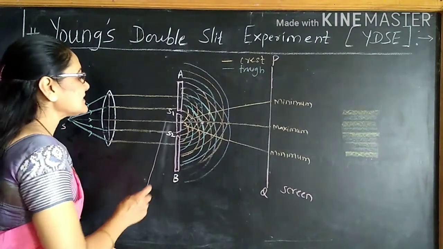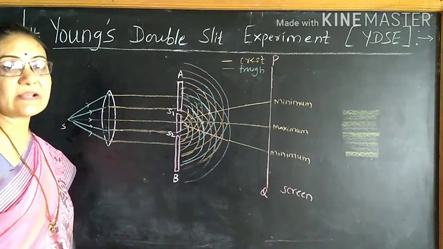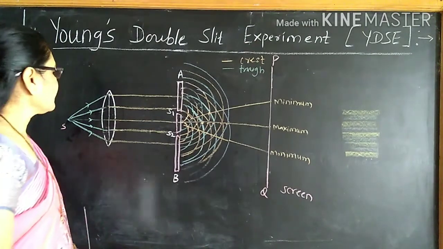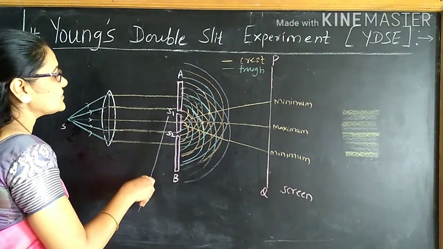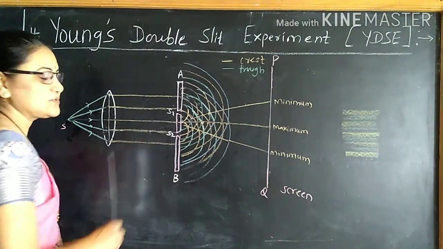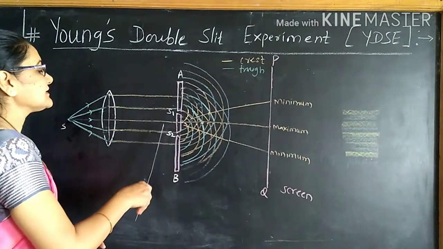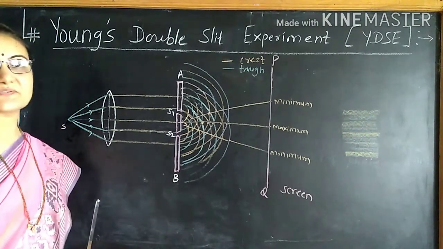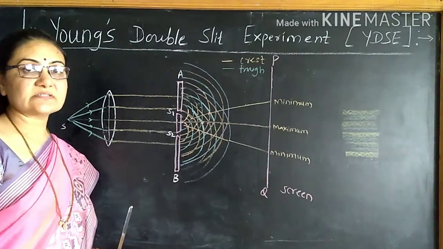Imagine S1 and S2 are two slits. They are parallel. When plane wavefronts are incident on S1 and S2, these slits act as secondary sources. S1 and S2 are nothing but linear sources.